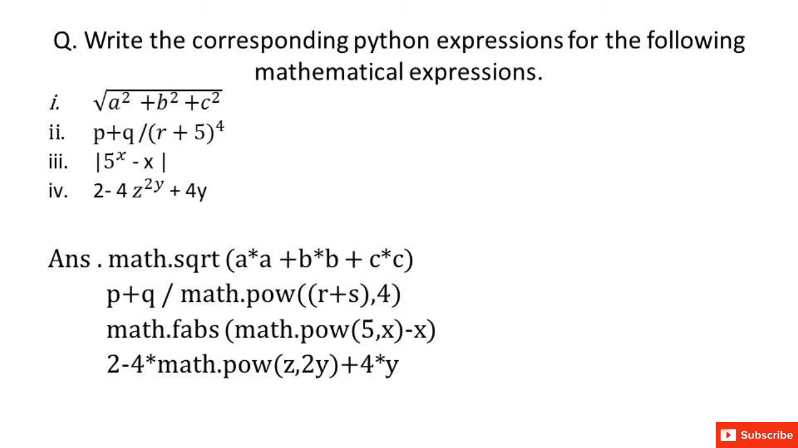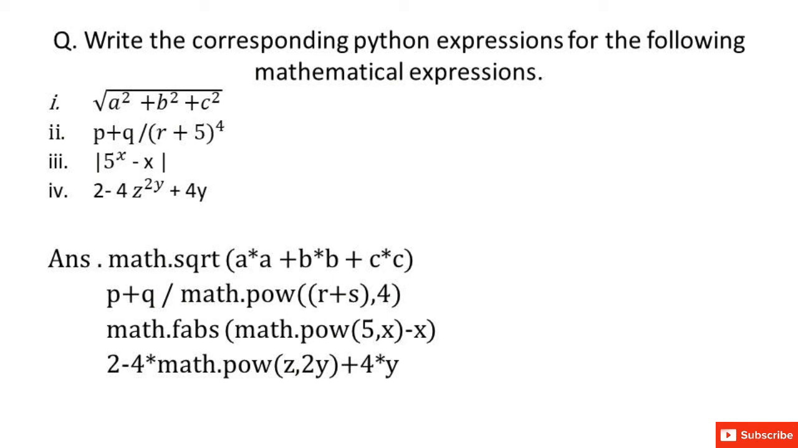Write the corresponding Python expressions for the following mathematical expressions. First is under root of a square plus b square plus c square. So how will we type this formula? First we will write math.sqrt. In the bracket we will write a into a plus b into b plus c into c.